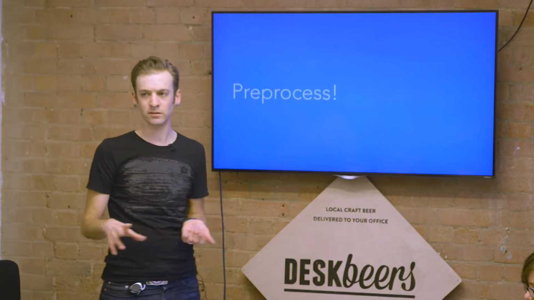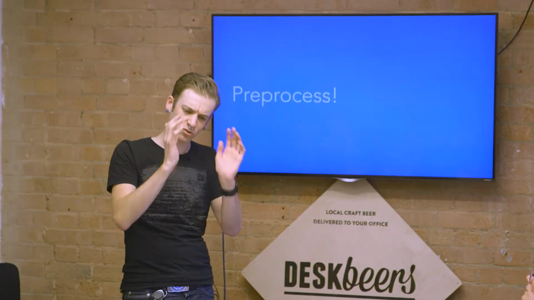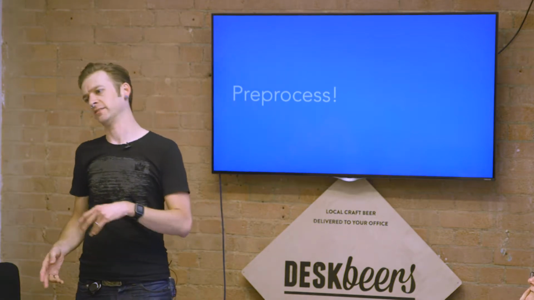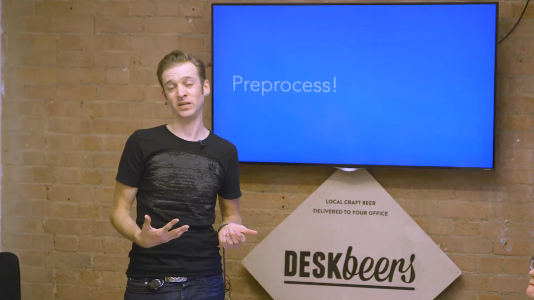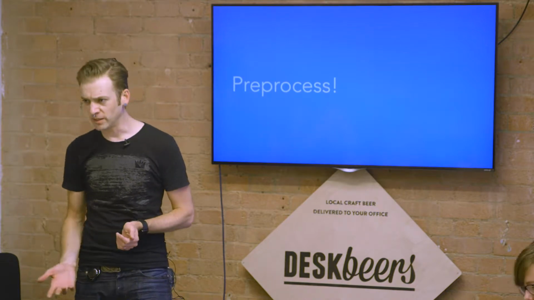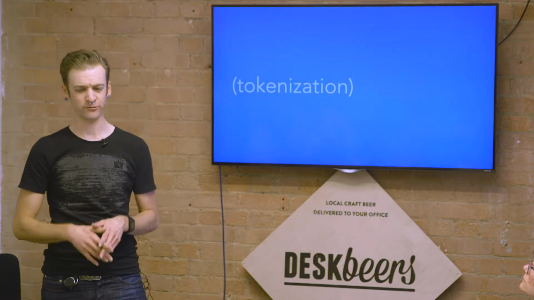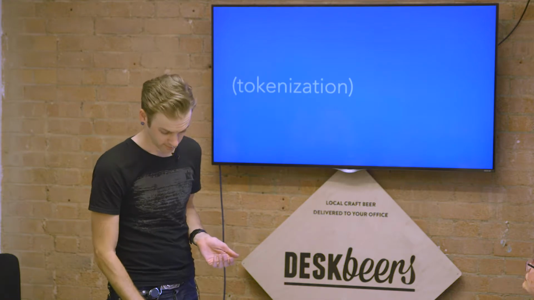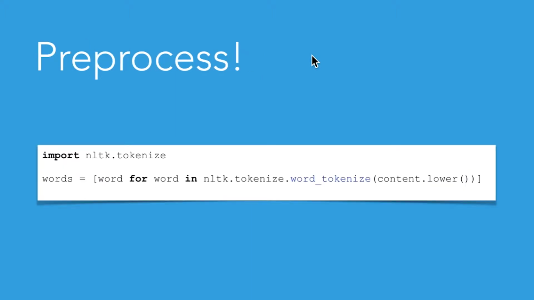Before we take all that text, we need to clean it up a little bit. You may have noticed when I was reading that review earlier that there's a lot of extraneous bits. We don't want that. What we want is just the words, and not even all of the words. We don't want the thes and the a's and the ands because they aren't contributing to our understanding of what the beer is. They might just be telling us a little bit about the language background of the speaker. So we're going to start with tokenization, which is a really fancy word for splitting on white space. That's splitting on white space and lowercasing everything in Python. For the people who don't speak Python, this is a slightly more complicated way to split on white space that uses a C library to do basically the exact same thing a little faster.